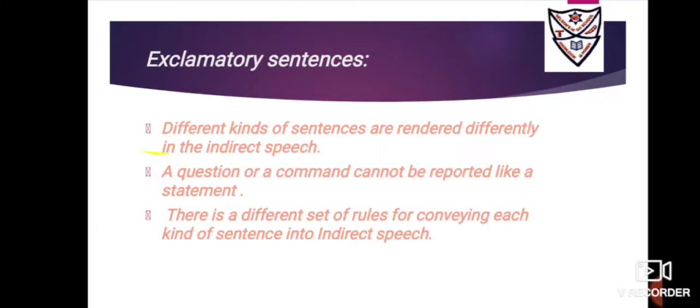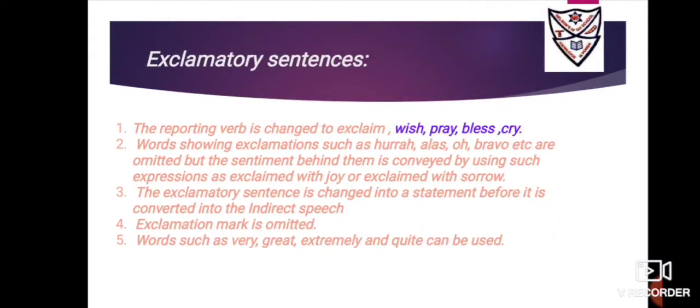As usual, different kinds of sentences are rendered differently in the indirect speech. A question or a command cannot be reported, or a sudden feeling cannot be reported like a statement. So there is a different set of rules for conveying each kind of sentence into indirect speech. Let us start with exclamatory sentences. As we all know, exclamatory sentences give you some sudden expression or sudden feeling.